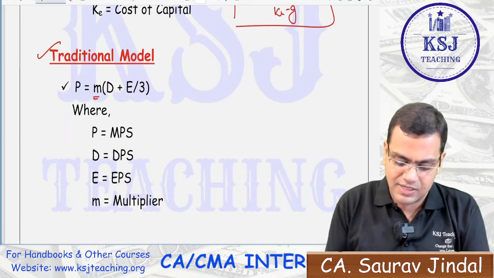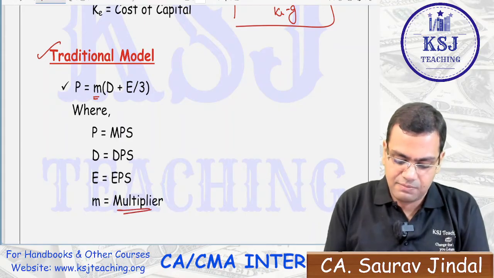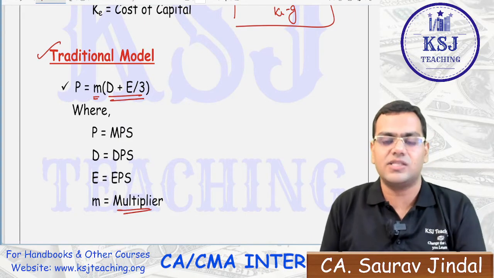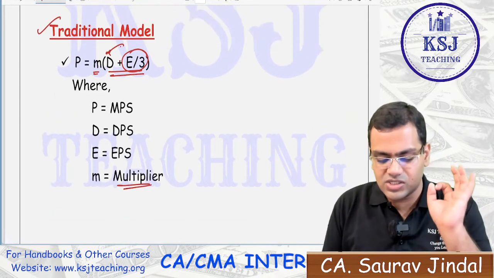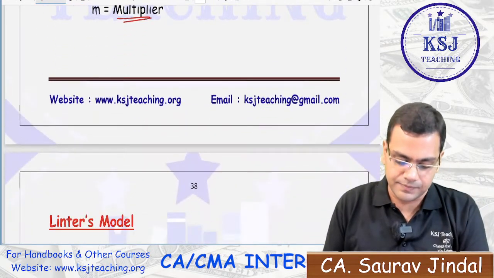Price is M, what? A multiplier, D plus E by 3. He says more weightage is given to the dividend than the earnings. We have to take 1/3 of the earnings only. Just remember it, not at all important.